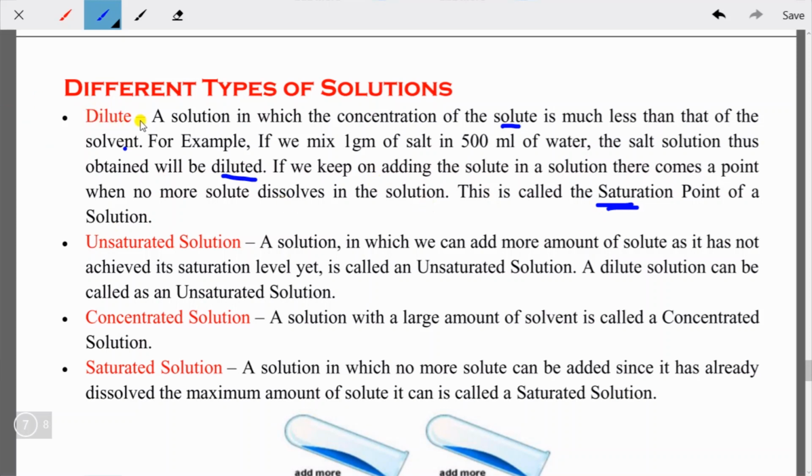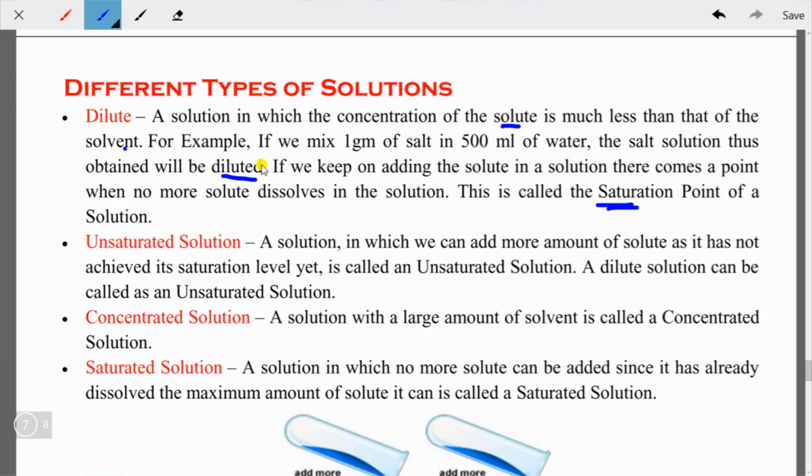When you are adding a very small amount of solute to a large amount of solvent, that solution will be dilute. Here the example is adding 1 gram of salt in 500 ml of water. The amount of salt is very much less than the water. So the solution formed after mixing salt and water will be called a dilute solution, where the amount of solvent is very high.